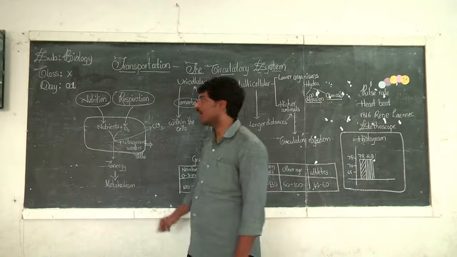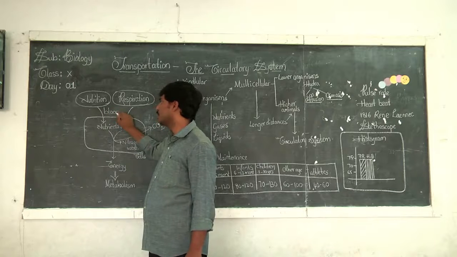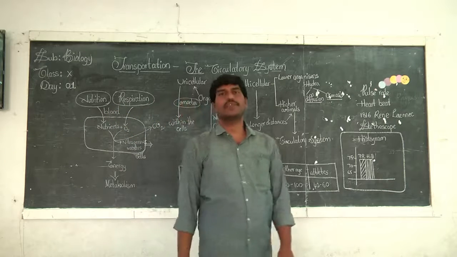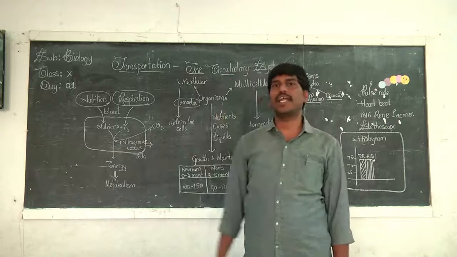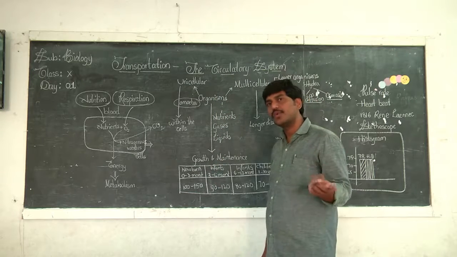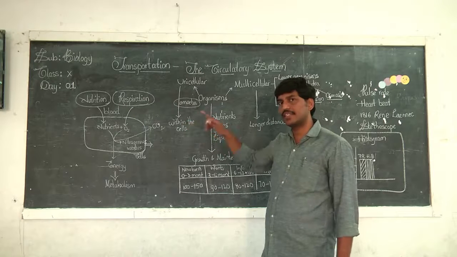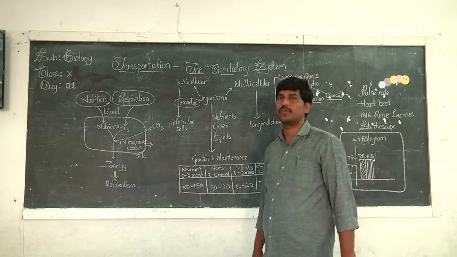That is nothing but the blood, right? In the first unit, nutrition, we have seen that the villi are supplied with a large number of blood vessels. The nutrients are absorbed into this blood, and this blood supplies the nutrients to all the parts of the body.